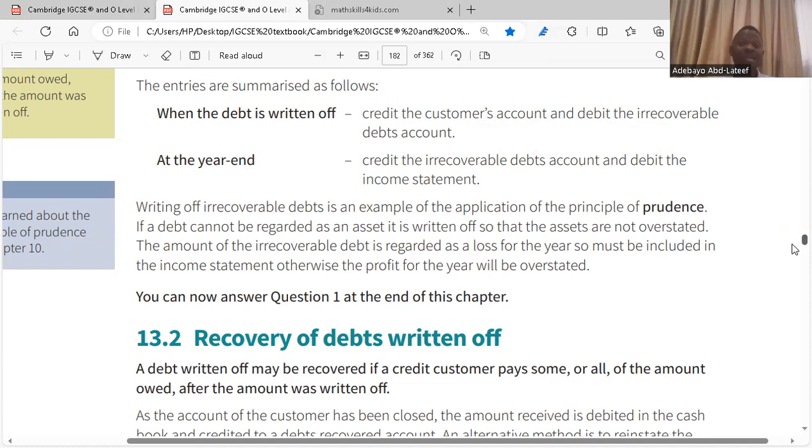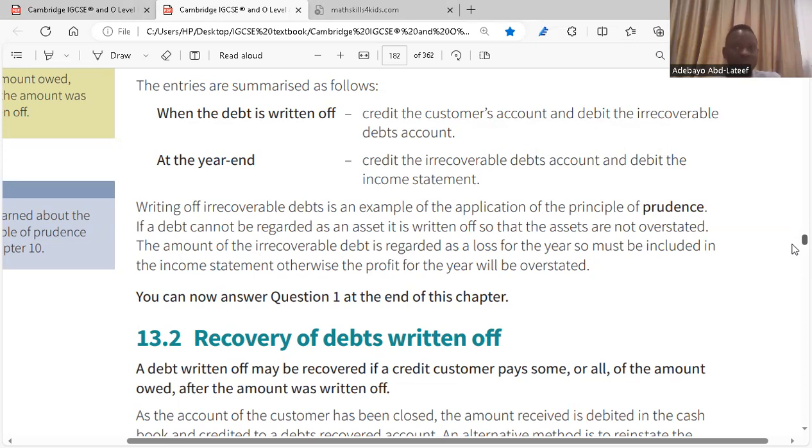As soon as goods are sold to your credit customers, they become trade receivables. Yes or no? Yes, sir. If you are unable to record it as your trade receivables, that becomes a bad debt written off. So it's either you record it as trade receivable or a bad debt. It's the same thing.